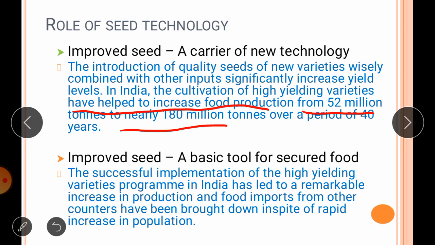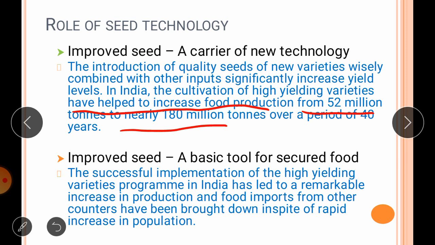Then the second role is that improved seed is a basic tool of secured food. The successful implementation of the high yielding varieties program in India has led to a remarkable increase in production, and food imports from other countries have been brought down in spite of rapid increase in population.